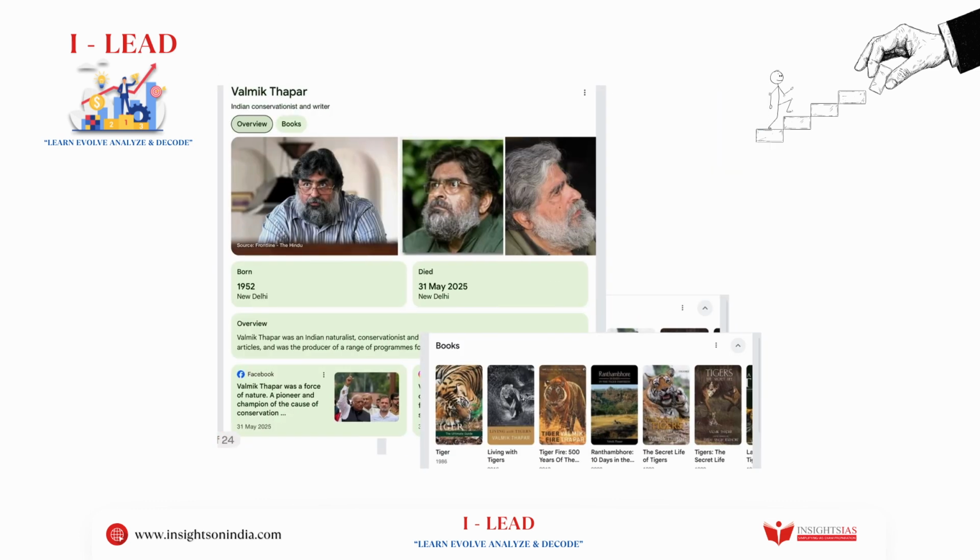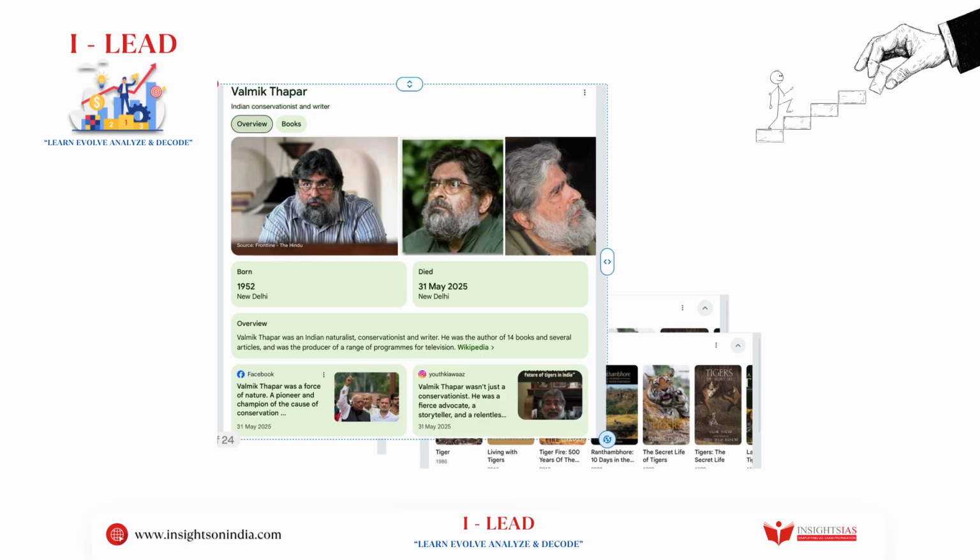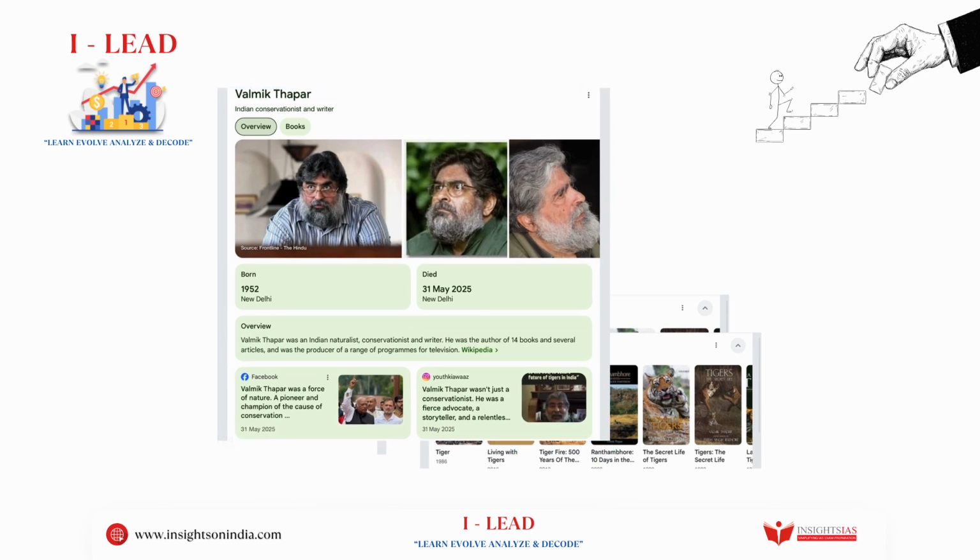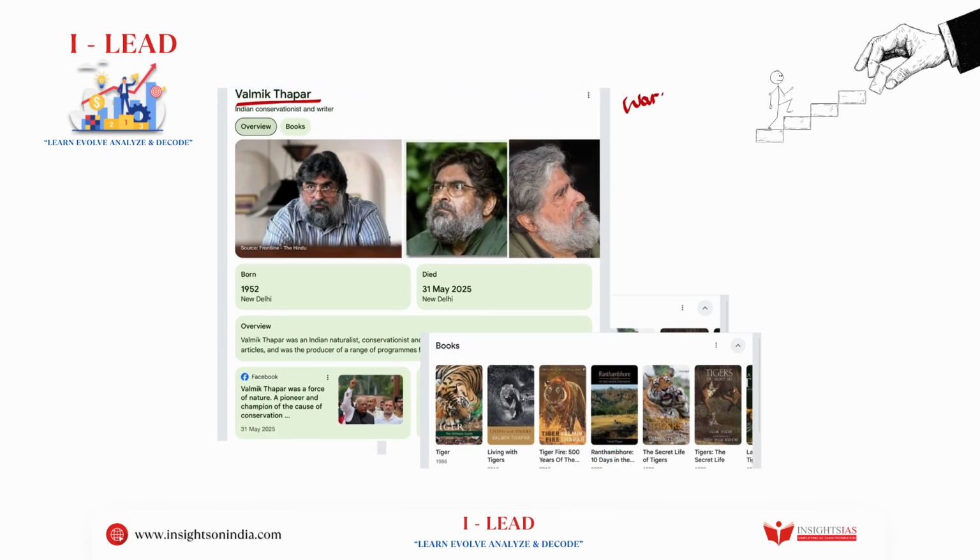Next, after this, we are looking at this person called Valmik Thapar. Now, Valmik Thapar has earned this name called the warrior of tigers. Okay. So in the 1970s, Valmik was the voice for the tigers in Ranthambore. You all know where Ranthambore is.